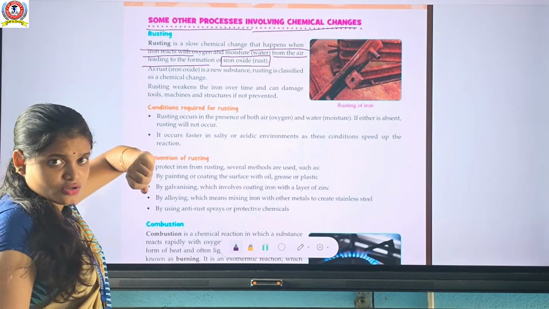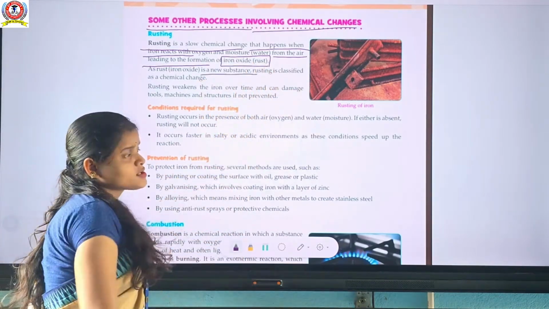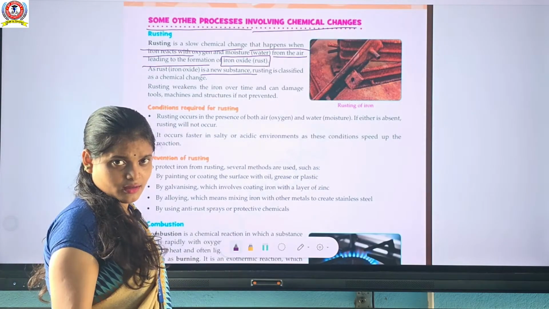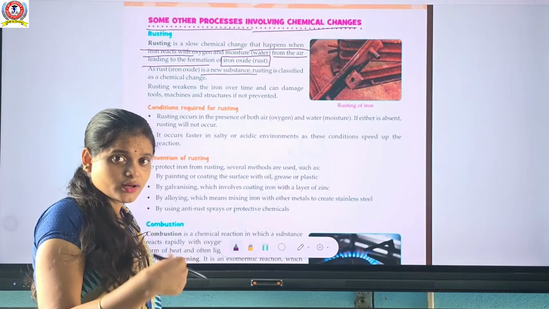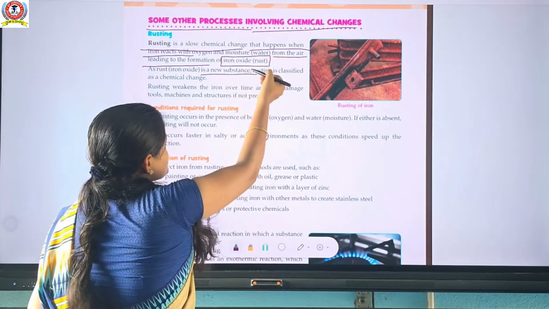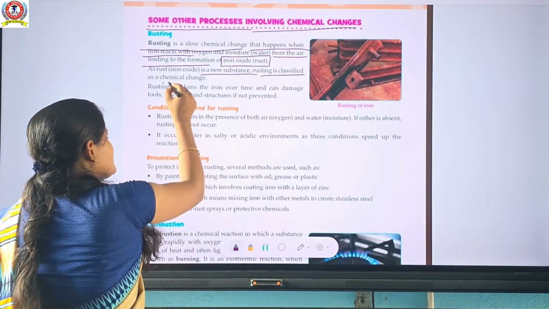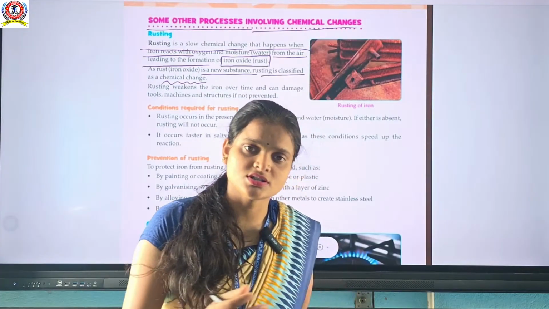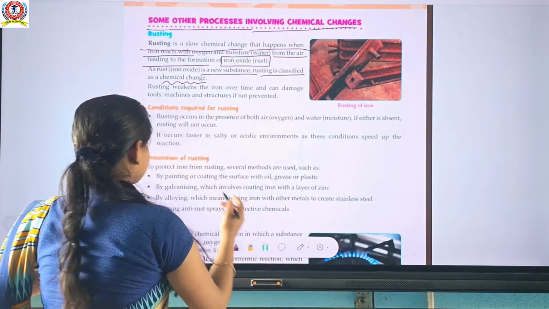And rust or iron oxide is a new substance or not? That will form by the process of rusting. Iron oxide is a new substance. It means a chemical change occurs here, so a new substance will be formed. Rusting is classified as a chemical change. I have already told you formation of rust is called rusting, and that one is a chemical change.